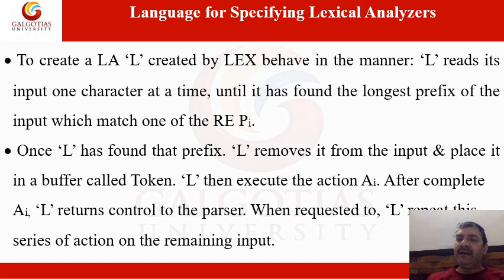As and when you find that prefix, the lexical analyzer removes that stream of characters from the input and places it in a buffer called token. You may call that particular prefix a token. Then the lexical analyzer executes the action Ai.